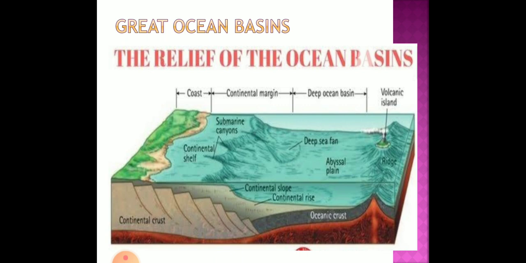So that landmass which comes on the land, we call it continental crust, and under the water body we call it oceanic crust. So there is lithosphere under the water body. So that is called the oceanic basin. You can see the relief features, there are ups and downs. Sometimes its depth goes from 3 to 5 kilometers. Large ocean basins are 3 to 5 kilometers deep, and these basins are the basement of the water body. Under the seas and oceans we can see the continental crust.